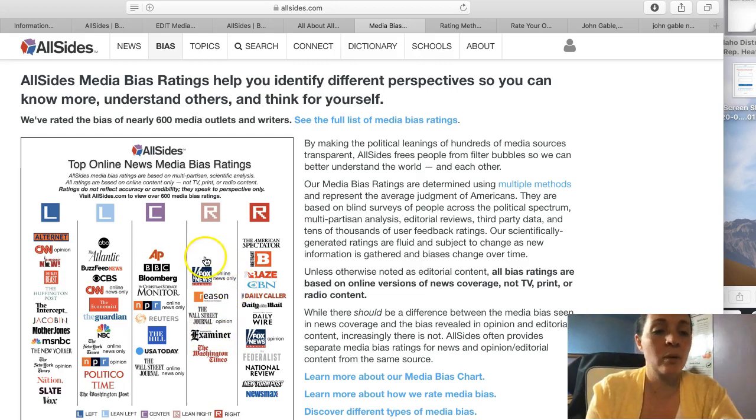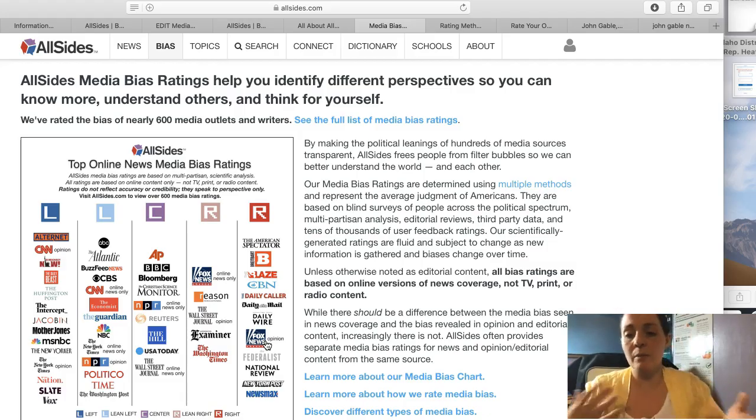Most of these sites are putting CNN as left, Fox as right, and not being as accurate factually. So one thing you have to take into consideration in that respect is, what are they rating? Because if it's opinion pieces, if they bring in a range of people on a topic, they're going to be biased.